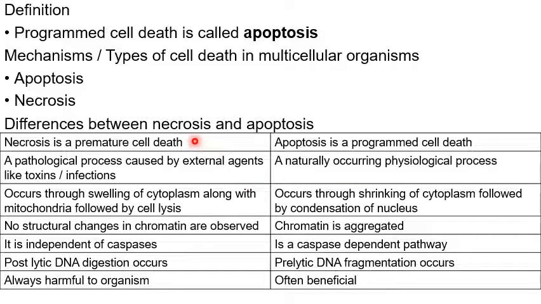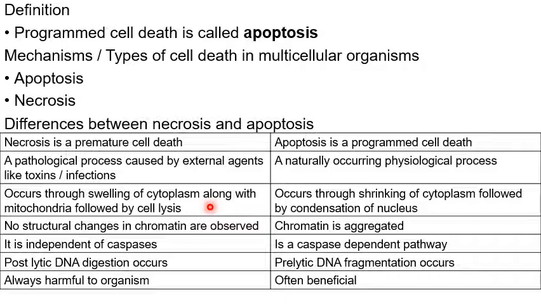Necrosis is a premature cell death due to toxins or the external factors. Apoptosis, on the other hand, is a programmed cell death. Necrosis is a purely pathological process. Apoptosis is a physiological process.